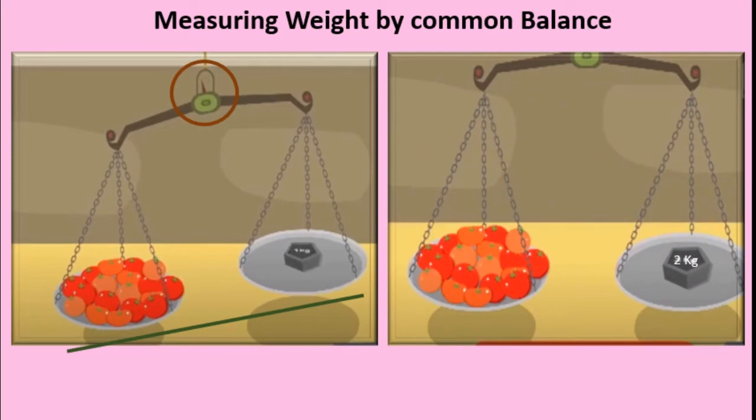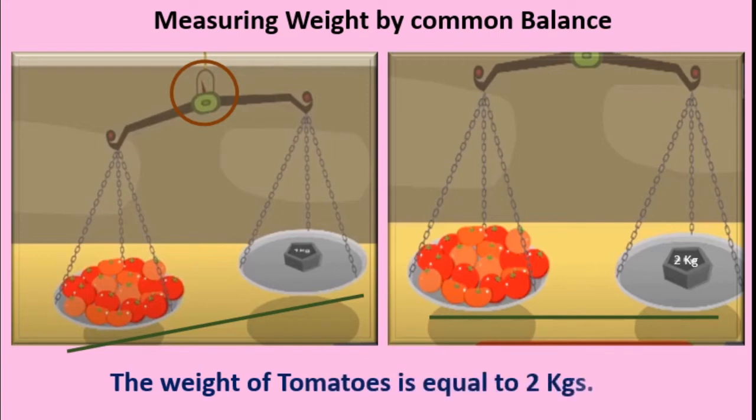Now we have used a 2 kg stone. Now observe the level of the pans. Yes, they are at the same level. Means the tomatoes' weight is equal to 2 kg, isn't it? So we can say that the weight of tomatoes is equal to 2 kgs.